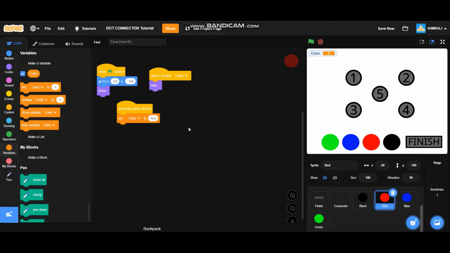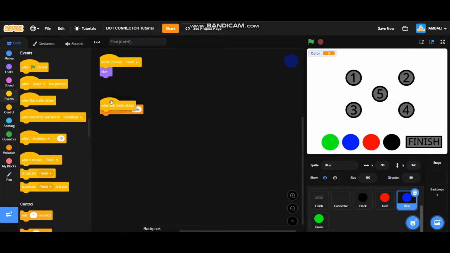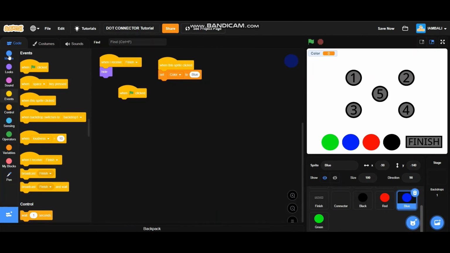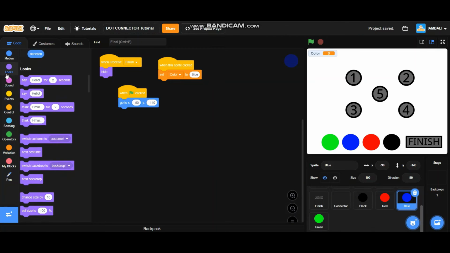Okay, now go to blue sprite. When this sprite is clicked, it will set color to blue. And when green flag is clicked, it will go to X -90 and Y -140. Okay, like that, and also show.